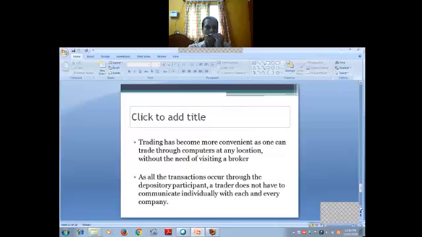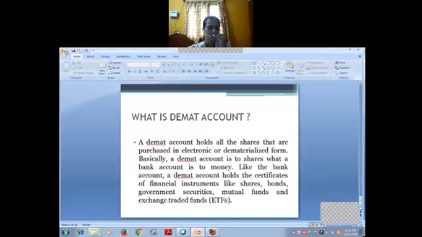Trading has become more convenient as one can trade through computers at any location without the need of visiting a broker. So in this transaction, you need not visit the broker. Automatically, you can go online and buy and sell the securities. As all the transactions occur through the depository participant, a trader does not have to communicate individually with each and every company. No need to ask any company. You can go online, find the particular company and buy or sell the securities.